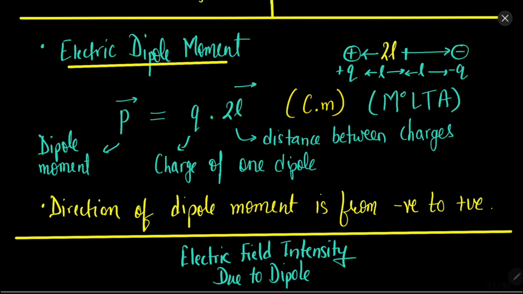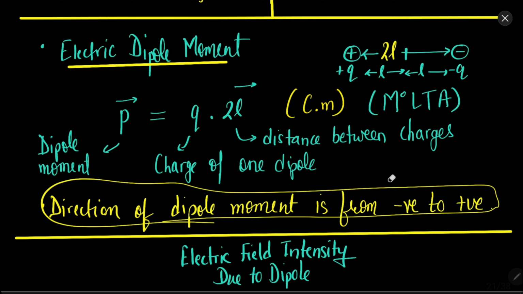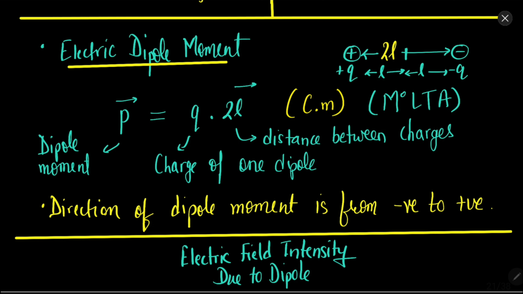The dipole moment is a vector quantity and its direction is from negative charge to positive charge. Remember, the electric field direction was from positive to negative, but for dipole moment the direction is from negative to positive.